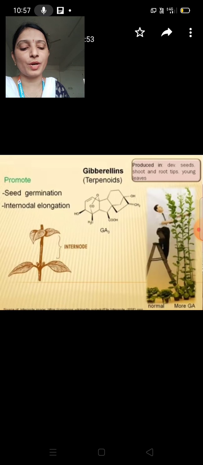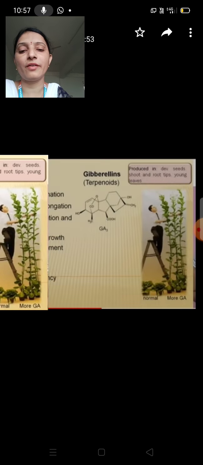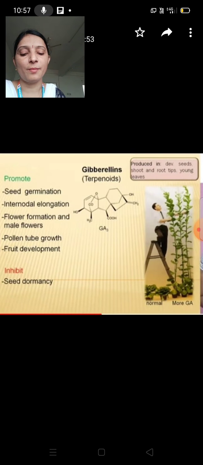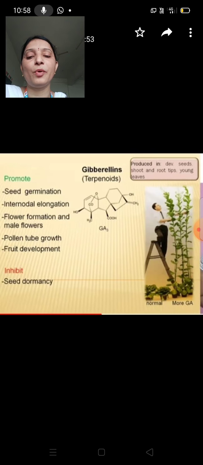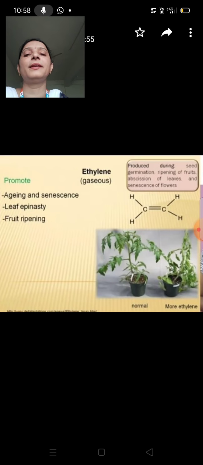So gibberellins promote flower formation and the production of male flowers in place of female flowers in plants like cucurbits. Gibberellins also promote pollen tube growth and fruit development. Gibberellins are inhibitory to seed dormancy. So overall, gibberellins are promoters of plant growth. Okay, do you understand?